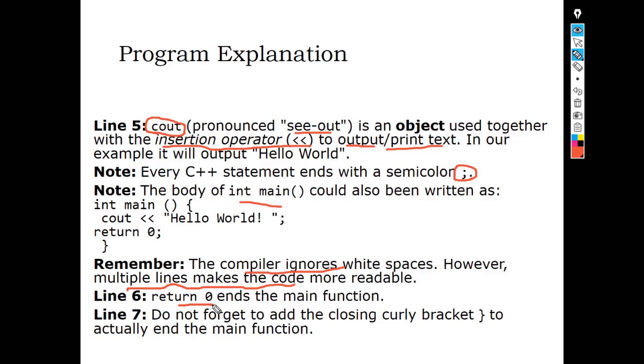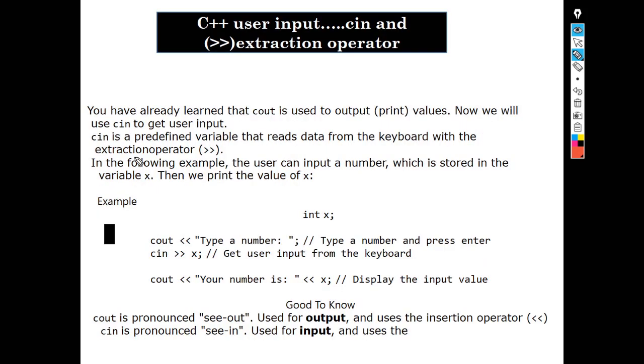And return 0 means that it is the end of the main function, and you have to close the curly bracket. Now here in C language, for reading data from the keyboard, we used to have the scanf function.